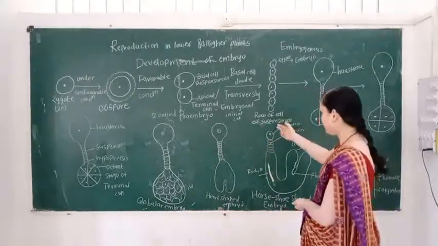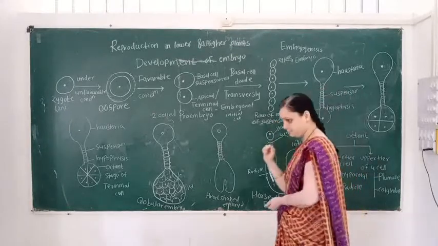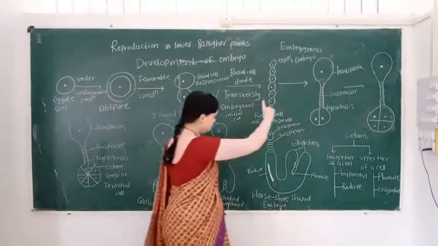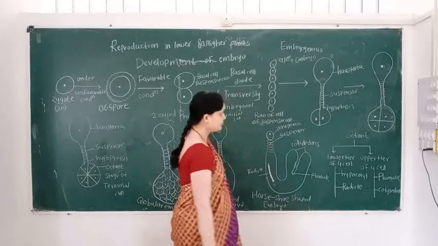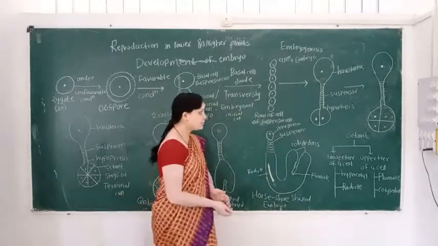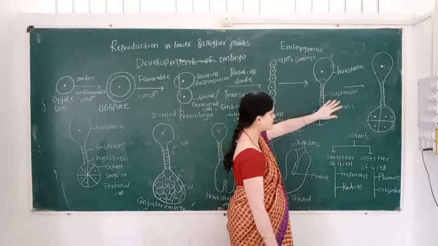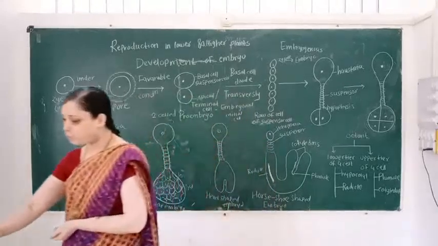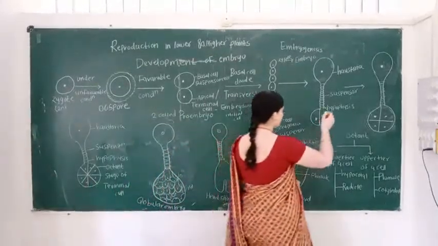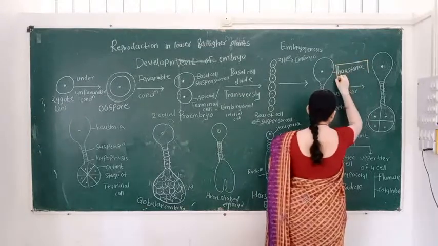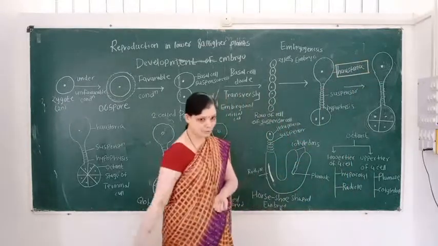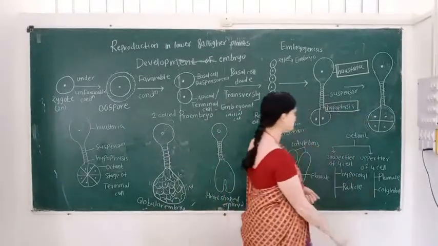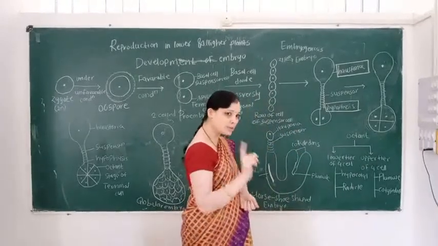Then what happened? The suspensor cell undergoes division, and at the apex of the suspensor, or at the tip of the suspensor, there is the formation of haustoria, and at the basal side there is the formation of the hypophysis. So you remember this point.